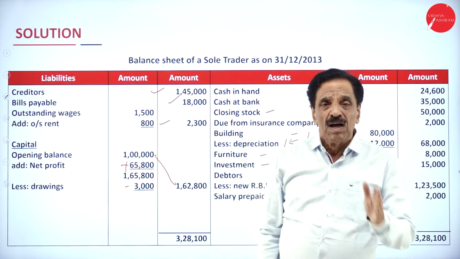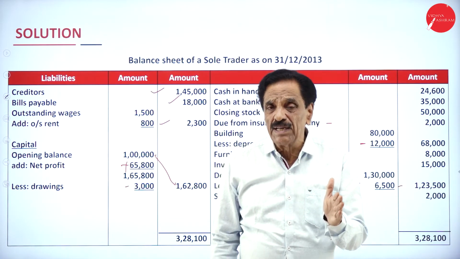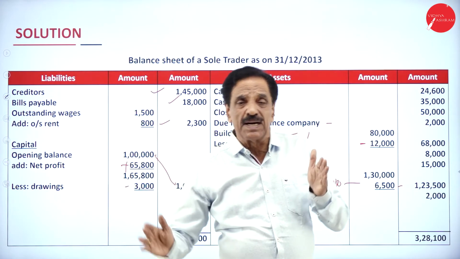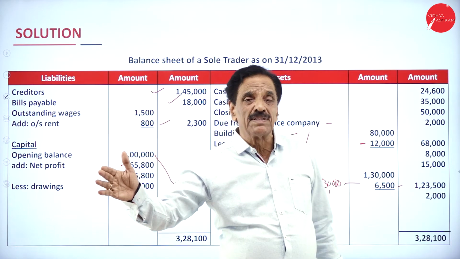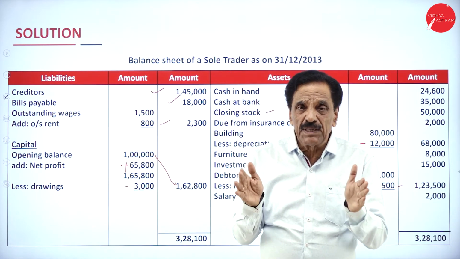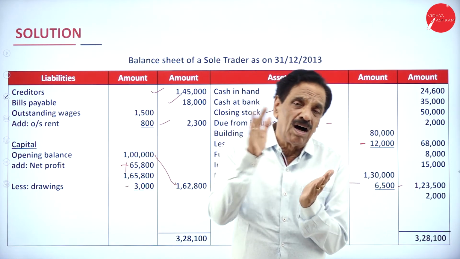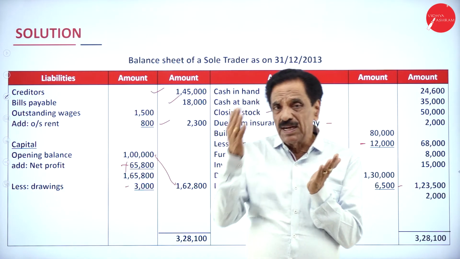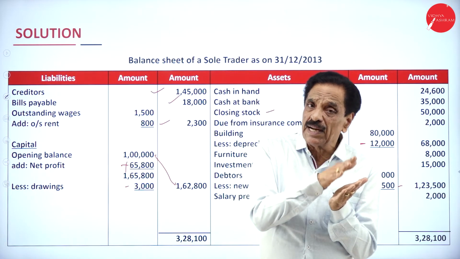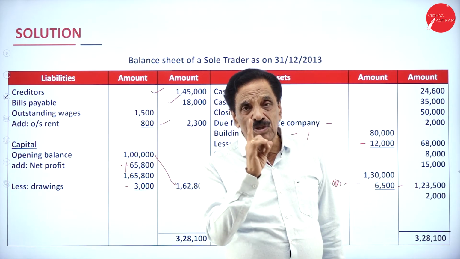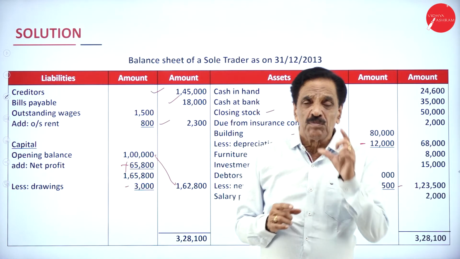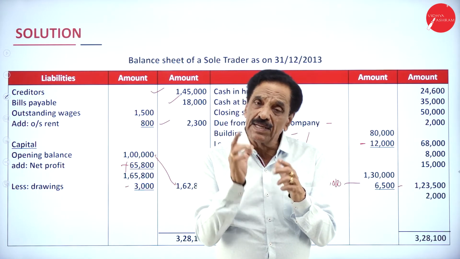You must be careful. All assets will come on the debit side. All liabilities will come on the credit side. All expenses will come on the debit side. All income will come on the credit side. It's a base. Arithmetical accuracy of books of account. On the basis of this, with the adjustment, the items in the trial balance should appear only once. The items in the adjustment must appear twice. So you must be careful. It can appear twice or thrice.